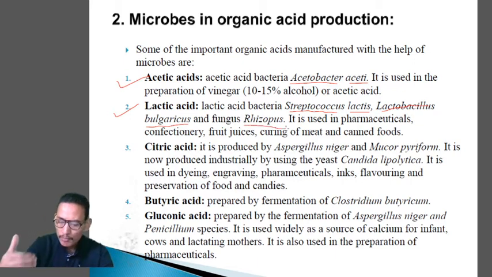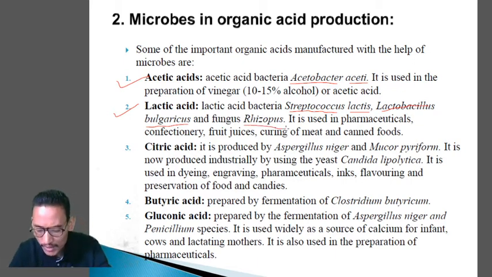So from these microbes we are able to obtain lactic acid. Now, carefully, it is used in pharmaceuticals. It is used in preparation of confectionery, fruit juices, pickles, curing of meat and canned foods. These are the uses of lactic acid.